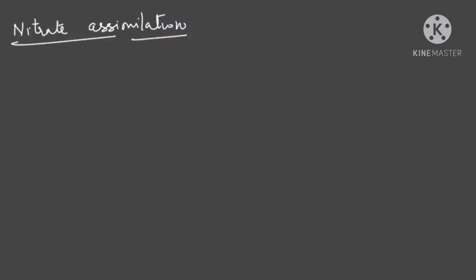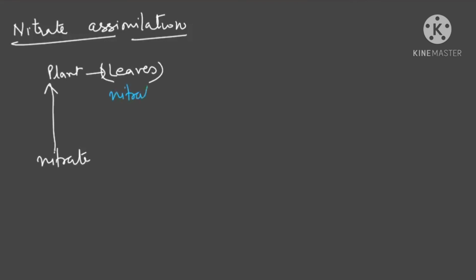Carefully, after the uptake of nitrate, meaning this nitrate which was in the soil is taken by the plant, it goes to the leaf. In the leaf area, it has reached. Okay. Now inside the leaf, what will happen? Now see carefully. First of all, this nitrate inside the leaf will change again into nitrite with the help of an enzyme known as nitrate reductase.